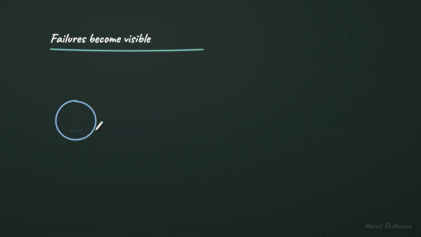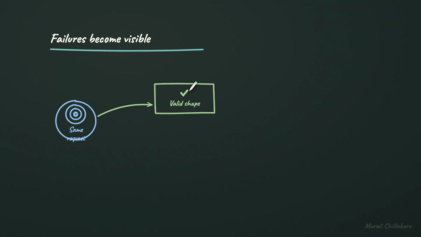The same request can produce answers that look fine to a reader but differ in machine shape. A valid shape has every expected piece in the expected form. A wrong shape is not necessarily a bad idea. It is an unusable form.